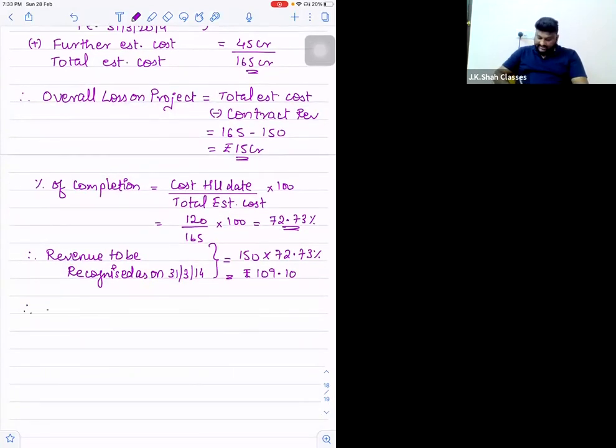So therefore, next line, actual loss for the year. How much is actual loss? Actual loss is, my cost is 120 minus my revenue is 109.1. So sir, my actual loss is rupees 10.9 crore for the year. Right? But can I say I have to record the full 15 crore of loss?